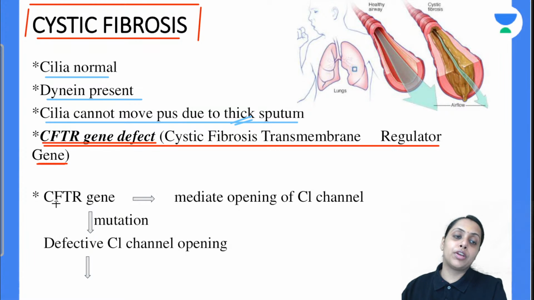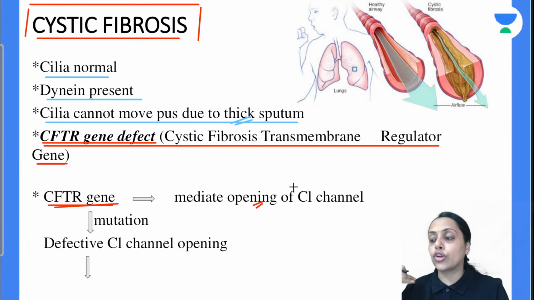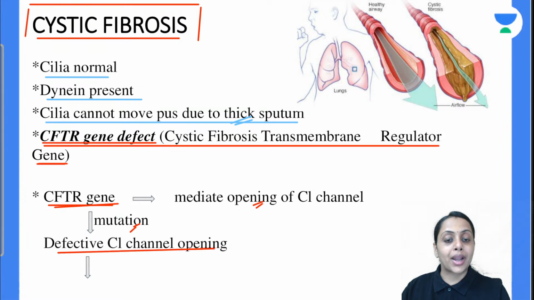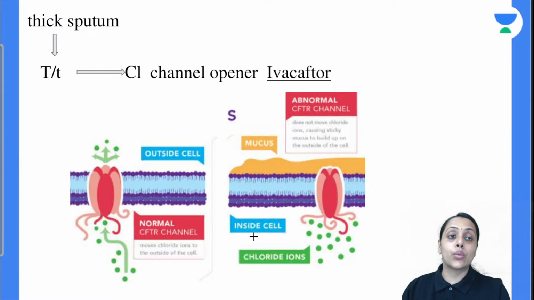So what we are going to see in this situation, this cystic fibrosis transmembrane regulator gene क्या करता है? It mediates the opening of chloride channel. Chloride mixes with the sputum and normally sputum is thin. But due to mutation of this gene, what happened? There will be defective chloride opening, and that's why that is leading to the thick sputum.